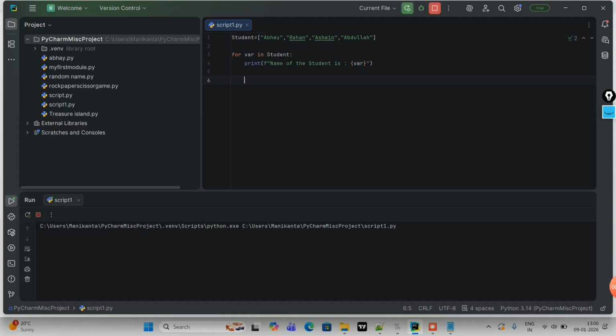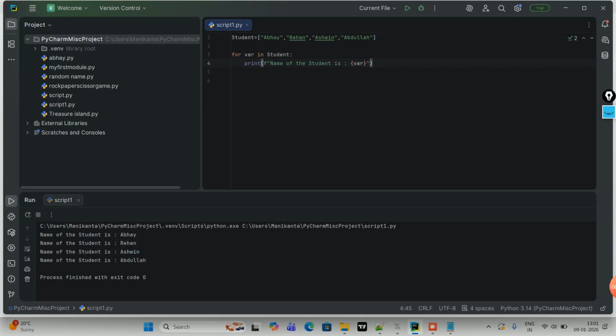Now you see, name of the student is Abhay, name of the student is Rehan, Ashwin, Abdullah, in a separate line, because every time it loops, every time it iterates, the first item is getting assigned to var. The second iteration, second item is getting assigned to var, third, fourth, and so on. So this is a normal loop. I hope you have understood, right, how it is working.